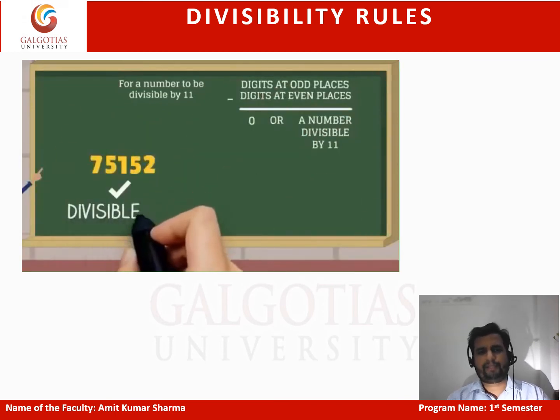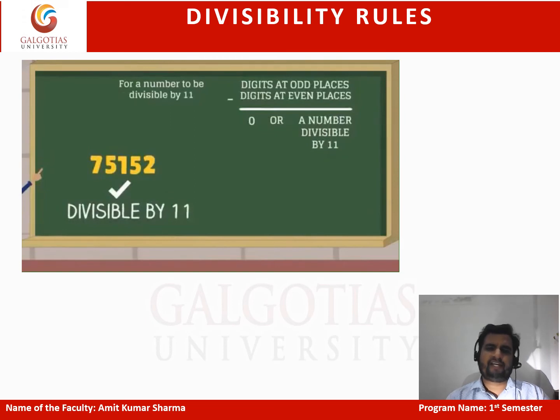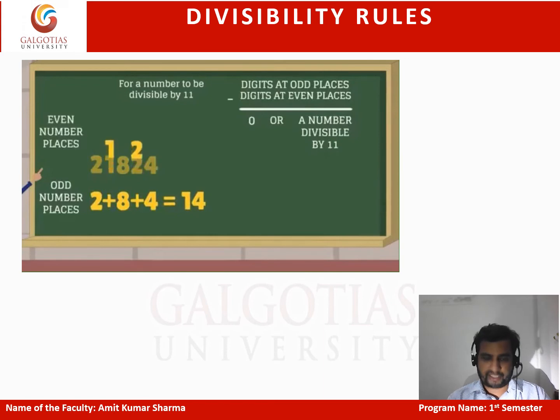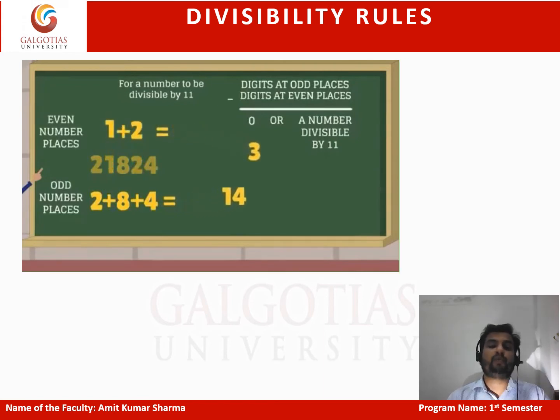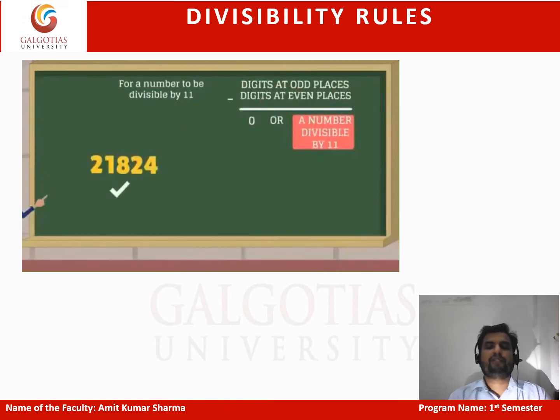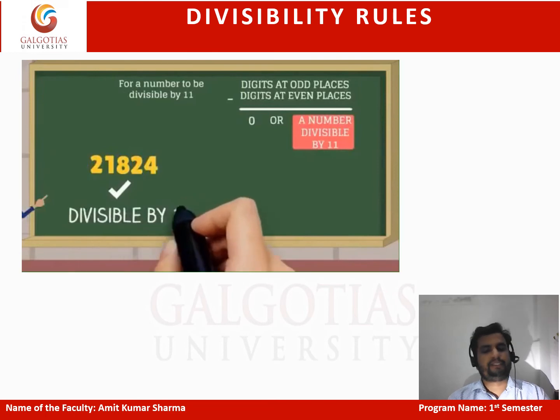One more example, 21824. Take the digits at odd places, the sum is 14. Take the digits at even places, the sum is 3. The difference between the two additions is 11, a multiple of 11. So the number is again divisible by 11.